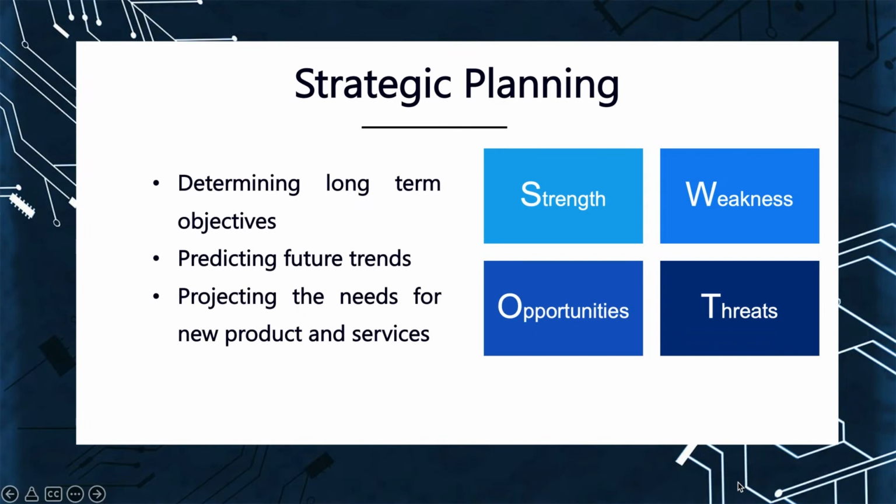Alright, so next we move on to strategic planning. Strategic planning means determining the long-term objectives, predicting future trends, and projecting the needs for new products and services. This is done by implementing the SWOT method, which is S for strength, W for weakness, O for opportunities, and T for threats.